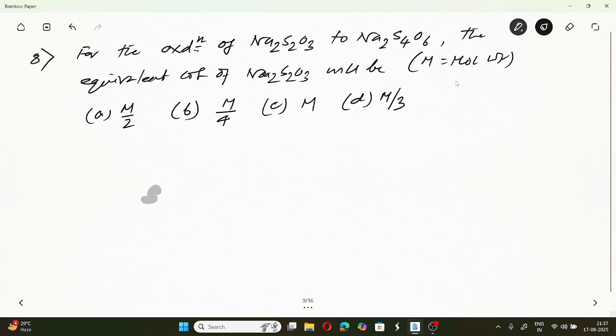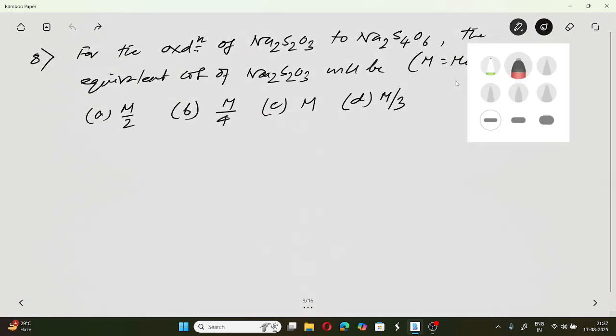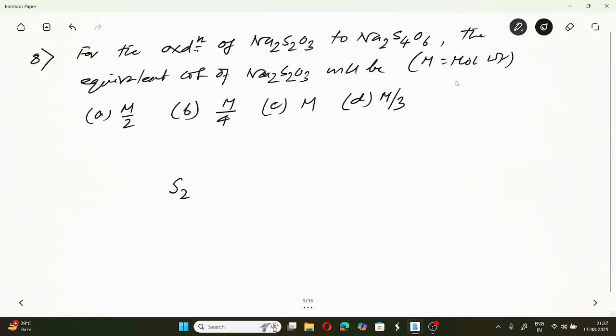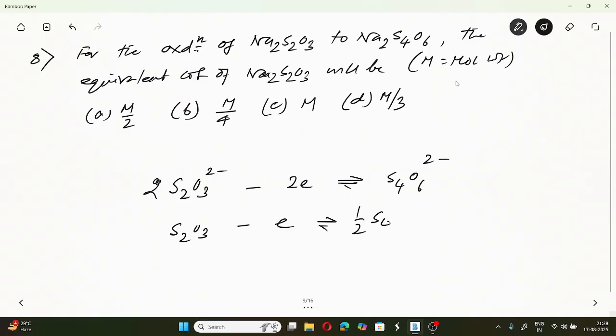If we write down the half equation, S2O3 2- goes to S4O6 2-. So this 2- gives 2 electrons, so effectively it is S2O3 2- minus an electron equals half S4O6 2-.